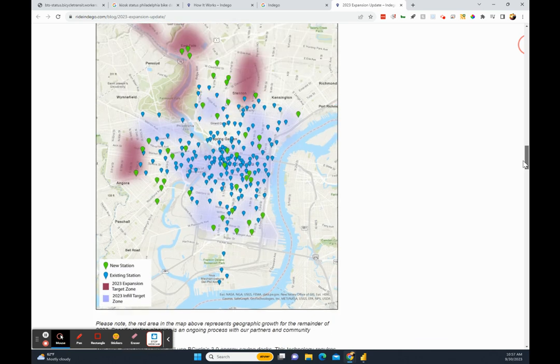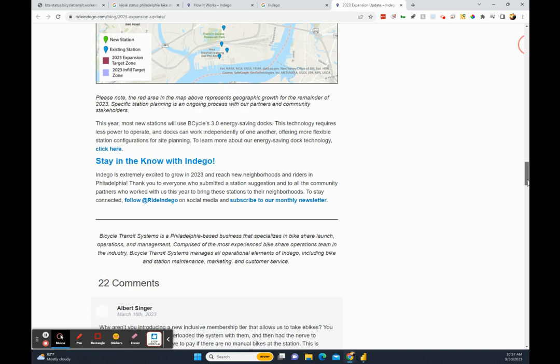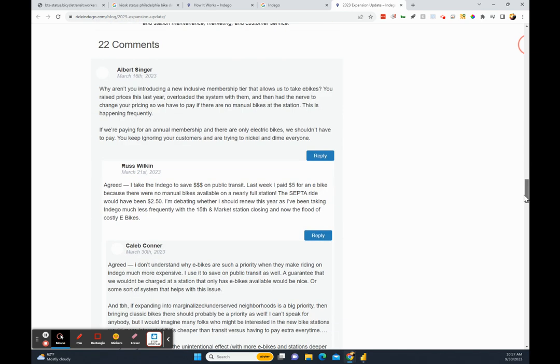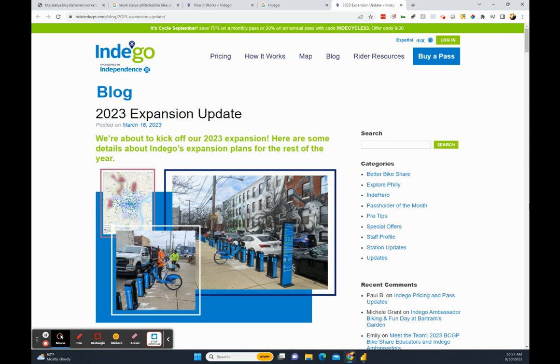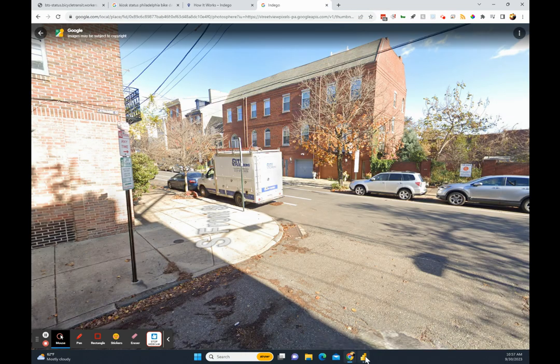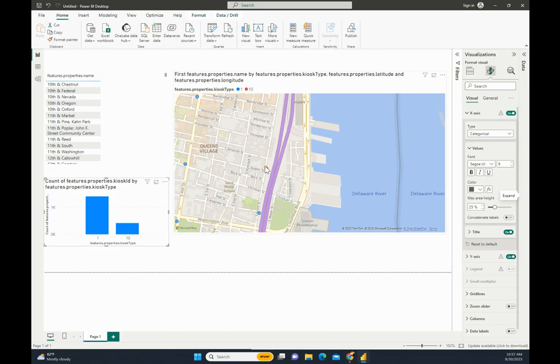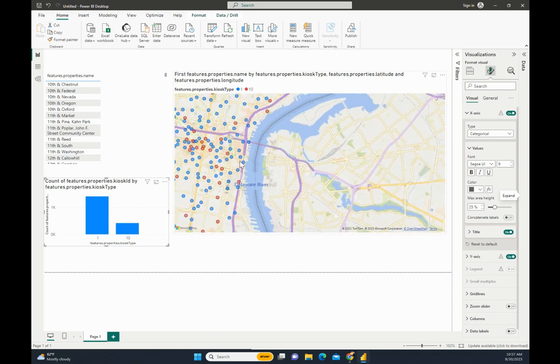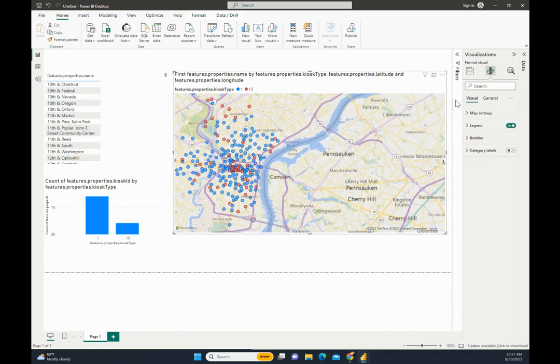Oh, here we go. So here is a map, and beautiful. Okay, now we're down in the comments. So I'll get off the internet now. You can do more research on that on your own. I still don't really know which one's touchscreen, which one's not, but that's not necessarily important.